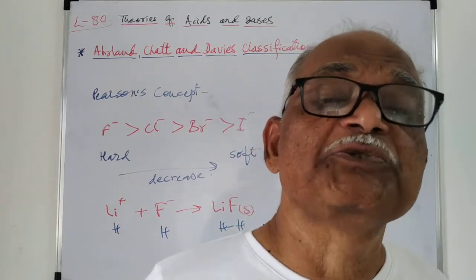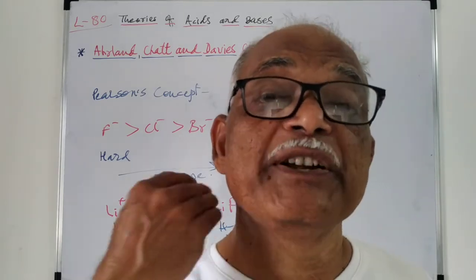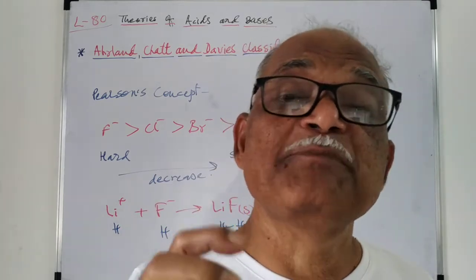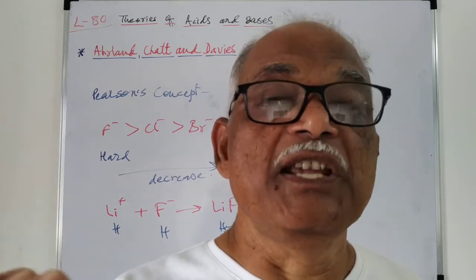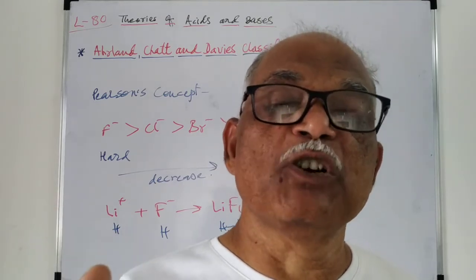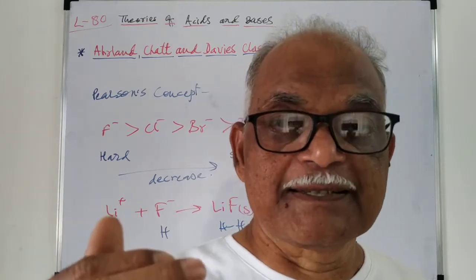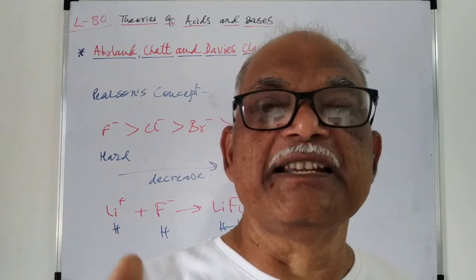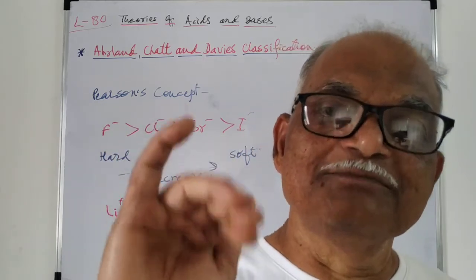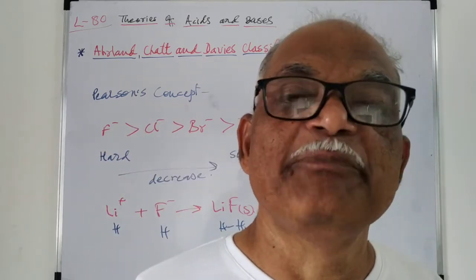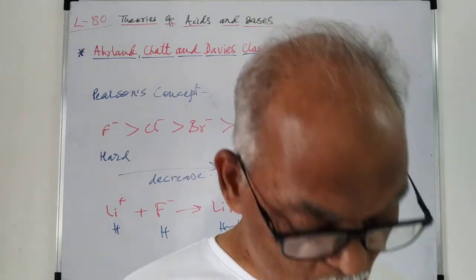Or in other words, we can say melting points or boiling points. The melting points and boiling points of hard combinations are very high. The melting points and boiling points of species or complexes containing soft combinations are much lower as compared to those with hard combinations.